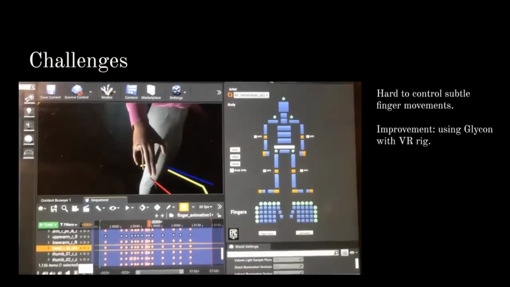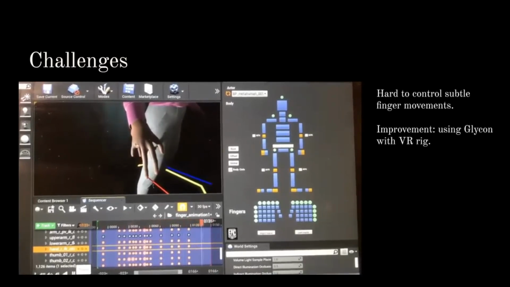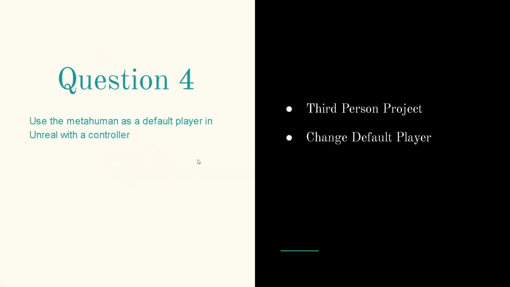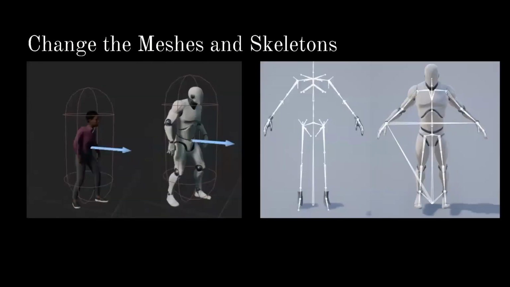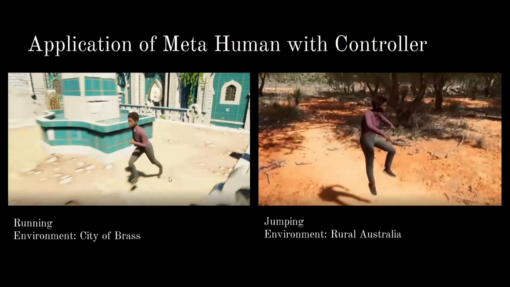Han-Ming will introduce the fourth question for us. The research question 4 is to explore whether we can use MetaHuman as a default player. The key problem here is how to change the default player into MetaHuman. What I did is to import a MetaHuman in a third-person project and change the meshes and the skeletons of the default player into MetaHuman. The whole procedure is not complicated, and these are 2 screenshots of how it looks like in some scenarios.